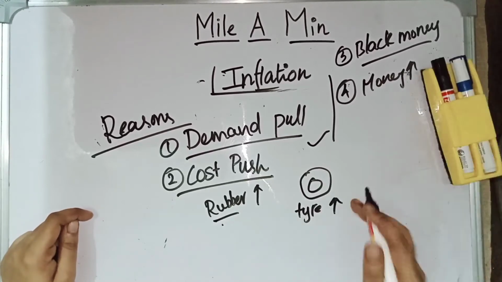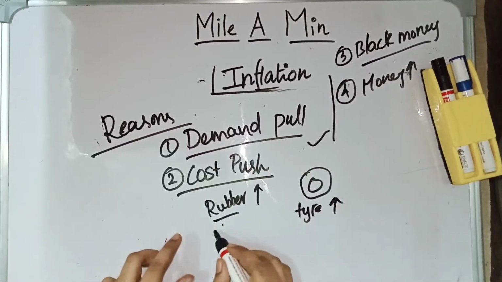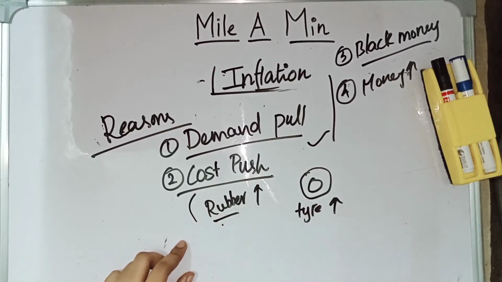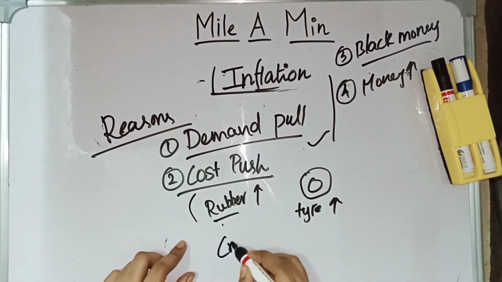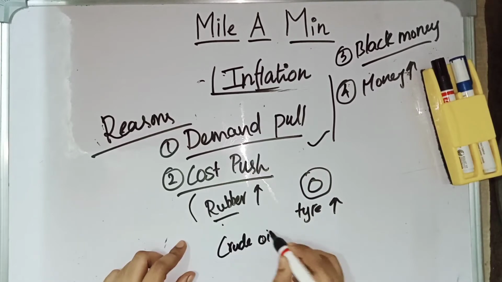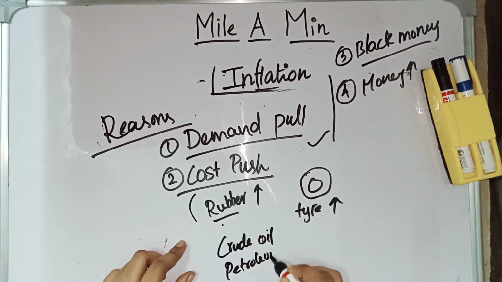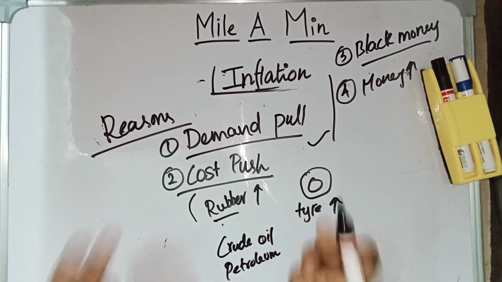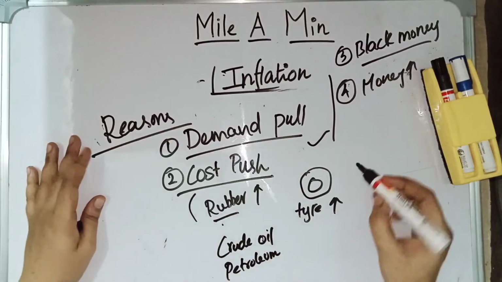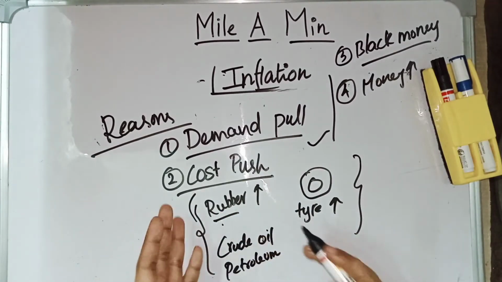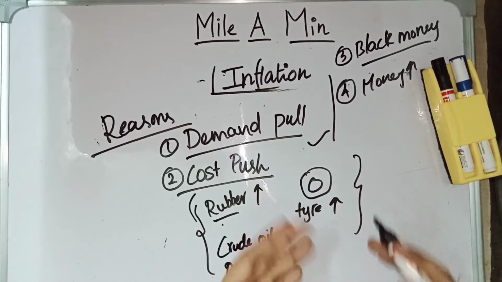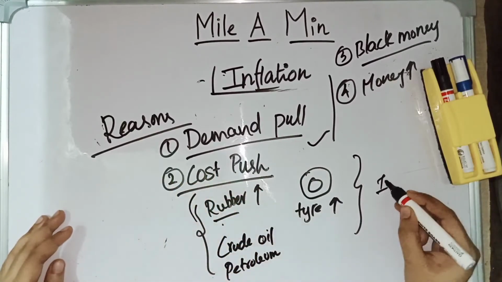If the same thing happens for all the commodities, say the cost of rubber is increased, the cost of crude oil is increased, the cost of petroleum products is increased, then the cost of rice, wheat, cotton, if everything is increased, then because of the increase in the cost of the raw materials, the cost of the products will also be increased. Because of this increase, it will lead to inflation.